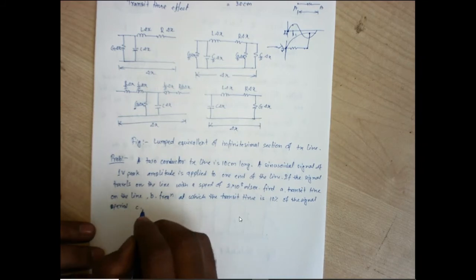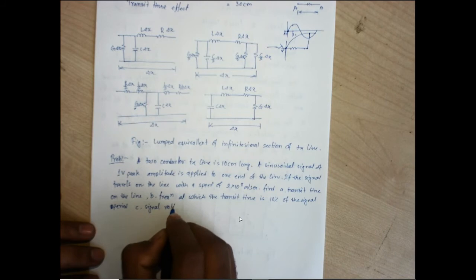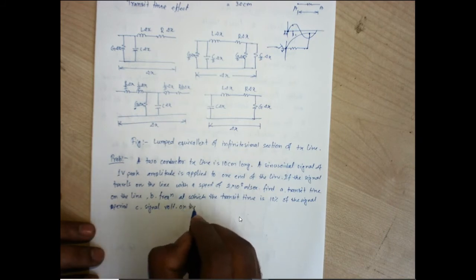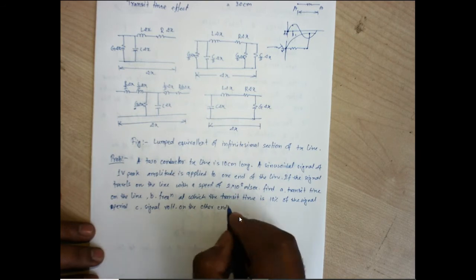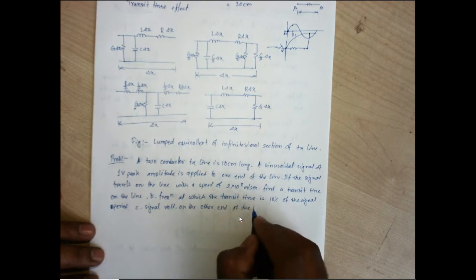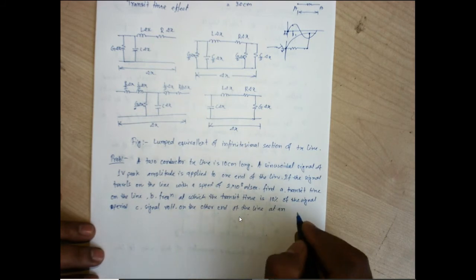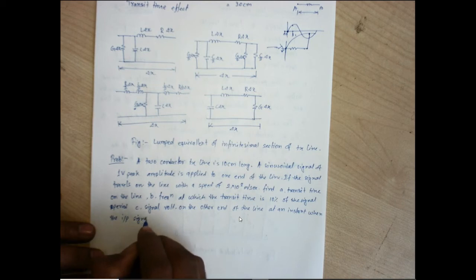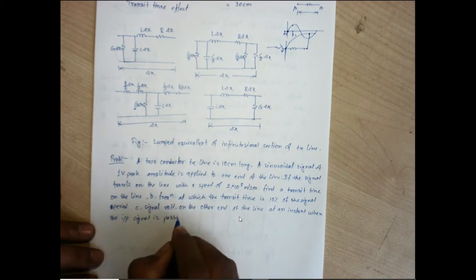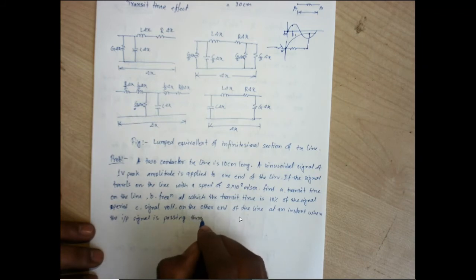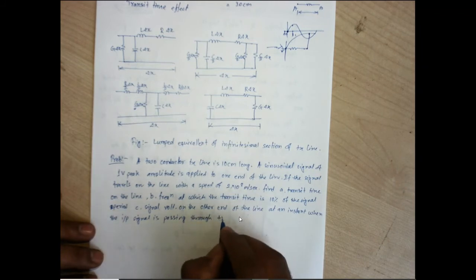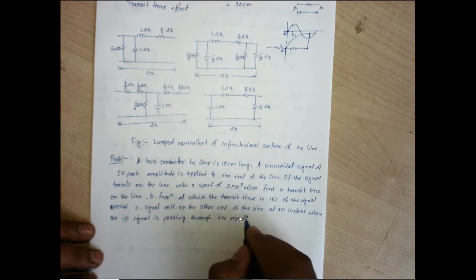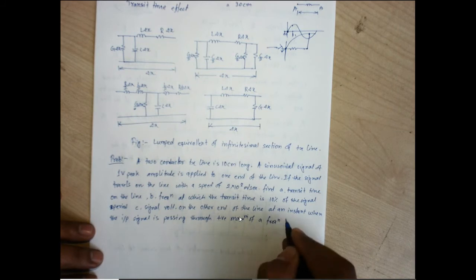C is signal voltage on the other end of the line at an instant when the input signal is passing through positive maximum, for a frequency of 500 megahertz.